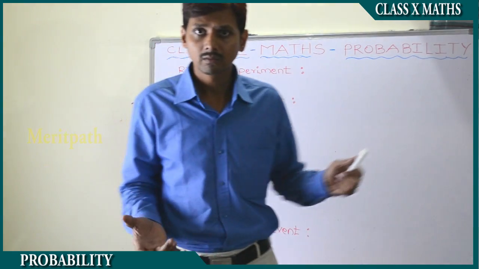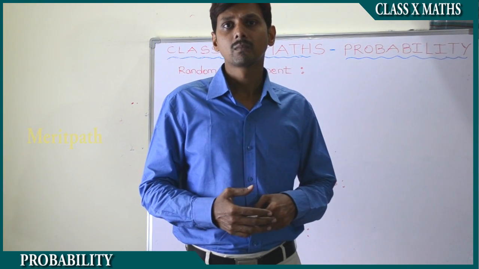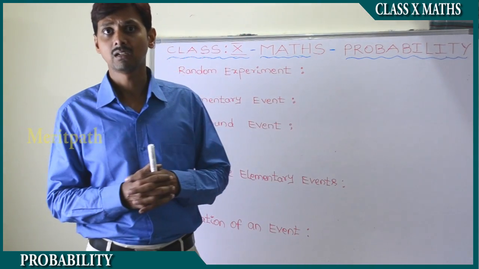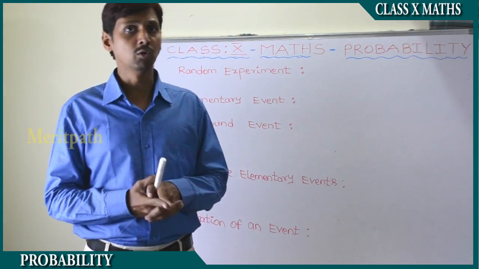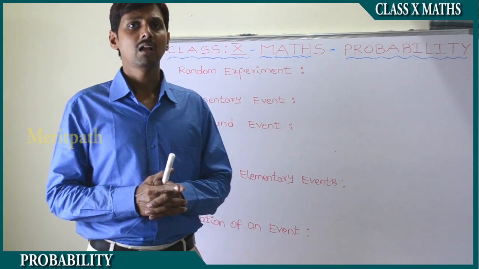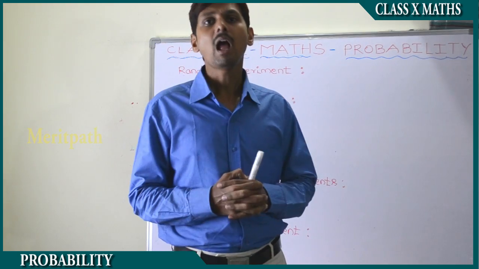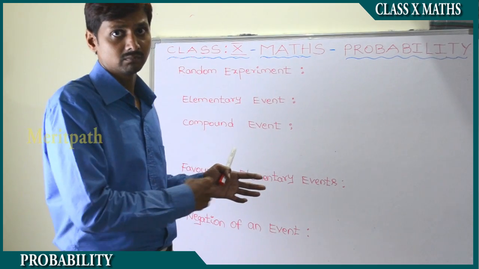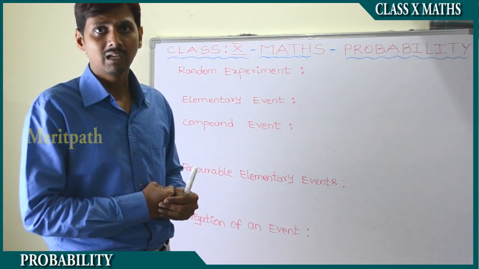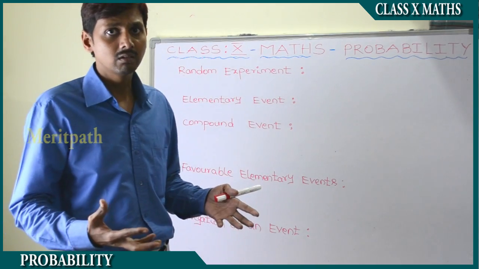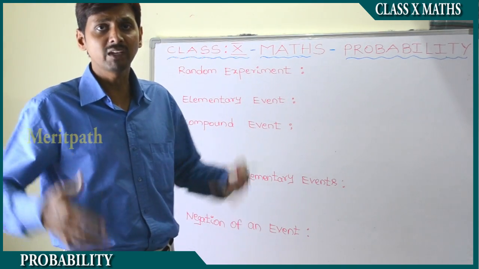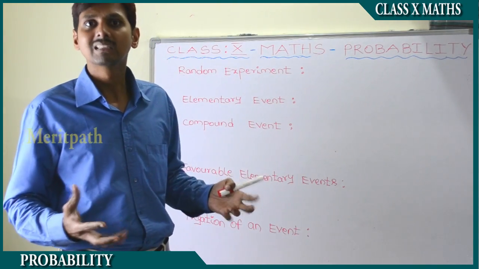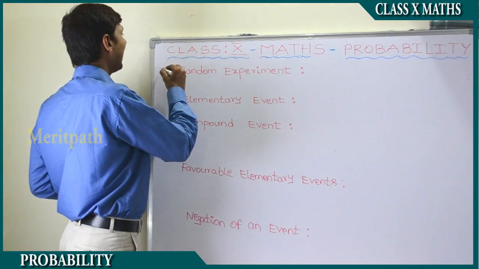For example, there are some different colored balls in a basket, like red, blue and green. There are three colors, and without knowing we take one of the balls from the basket. We may get red or green or some other color from it. So we don't know what color ball we get from the basket. So this kind of experiment is known as a random experiment.